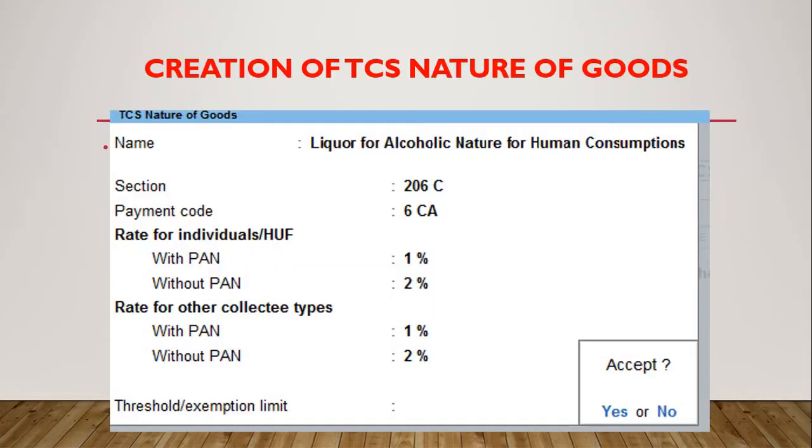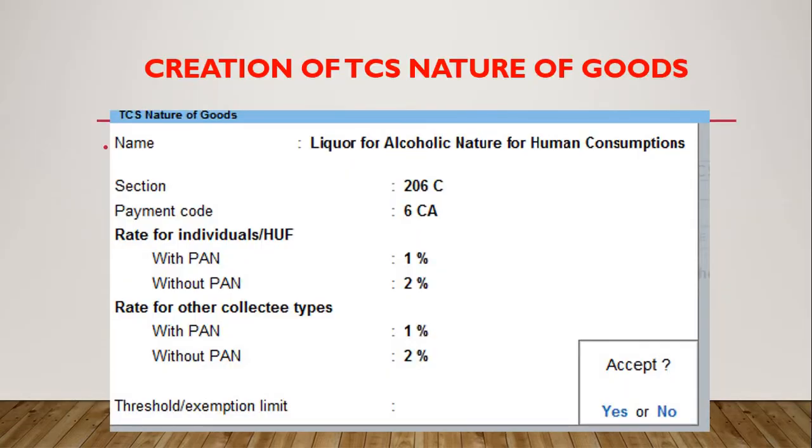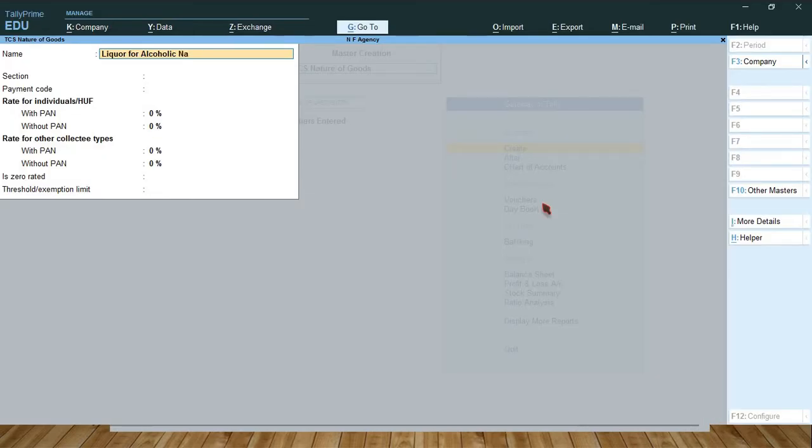Liquor of alcoholic nature for human consumption.